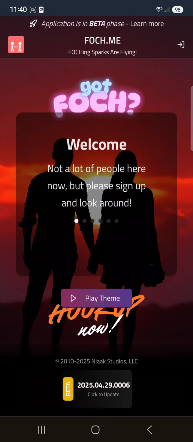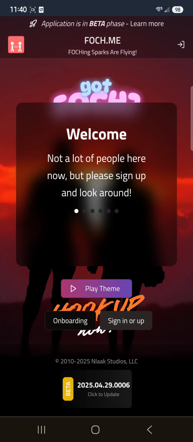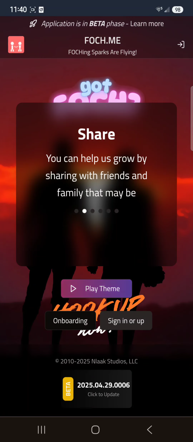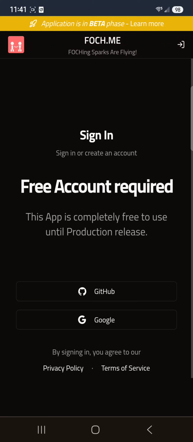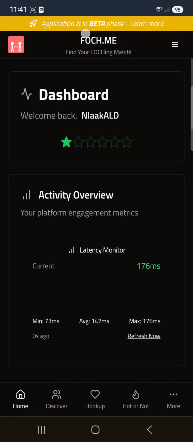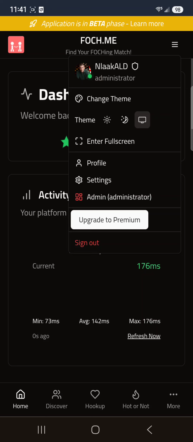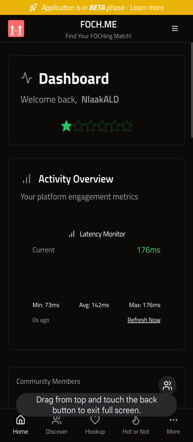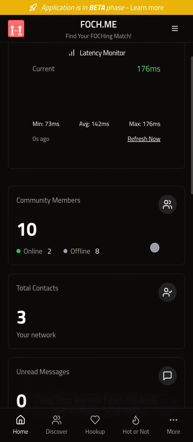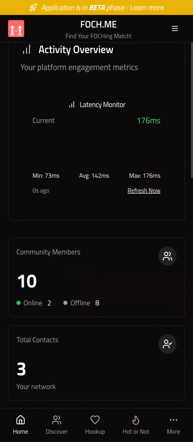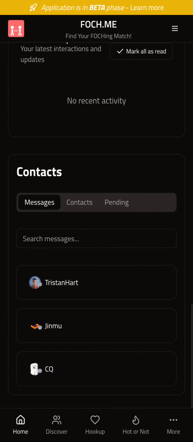So it's just going to bring you back here. Now in the top right hand corner here, you can see a little login, the arrow into the door, or you can just click here. And I already have an account, so I'm going to go ahead and just go GitHub here. And there you go, I am in. And the first thing I'm going to do is, top right hand corner, you see the hamburger menu here. I'm going to go full screen for you. There we go. And look at that. Look how beautiful and smooth this is. No other dating site out there is state of the art like this one.